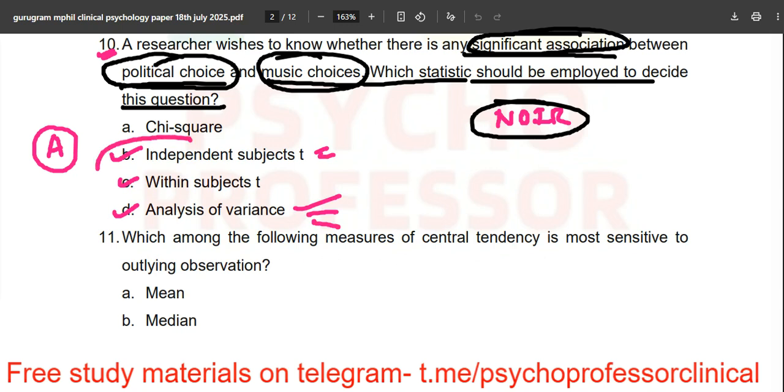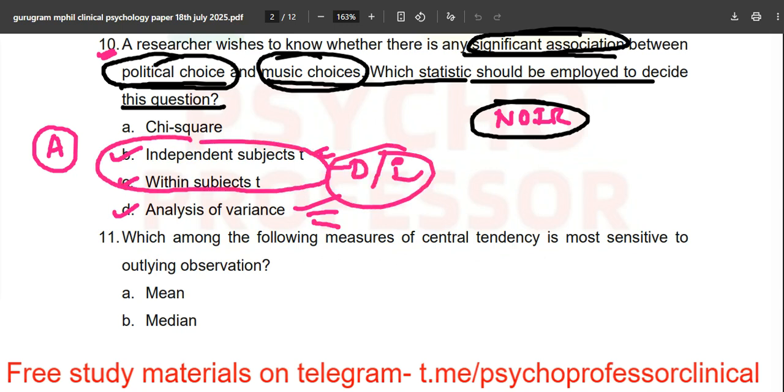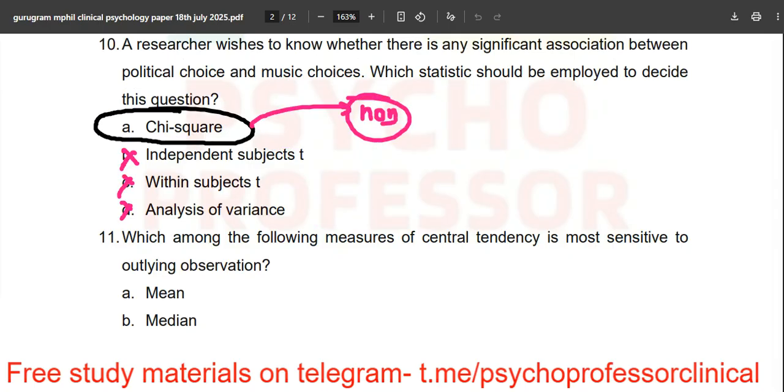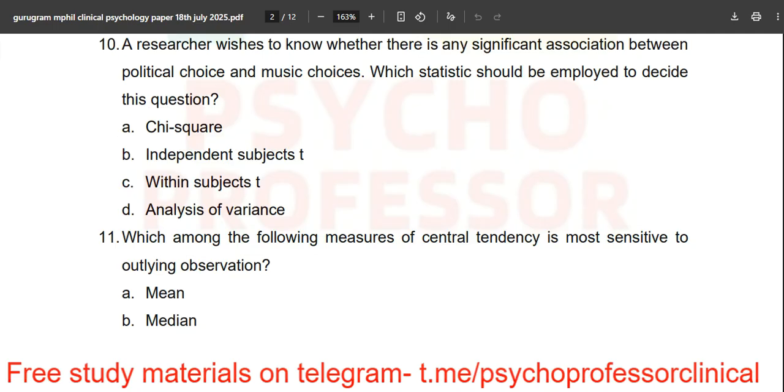What we have told you previously as well in previous videos about the dependent and independent sample, we are discussing about that thing. But none of the options is relevant because we are discussing the ratio scale. So option A, chi-square, becomes the correct answer because it is a non-parametric one. Don't worry, you will find a question about this as well, I guess in this paper or some other paper. There is a question: which of the following is not a non-parametric one?